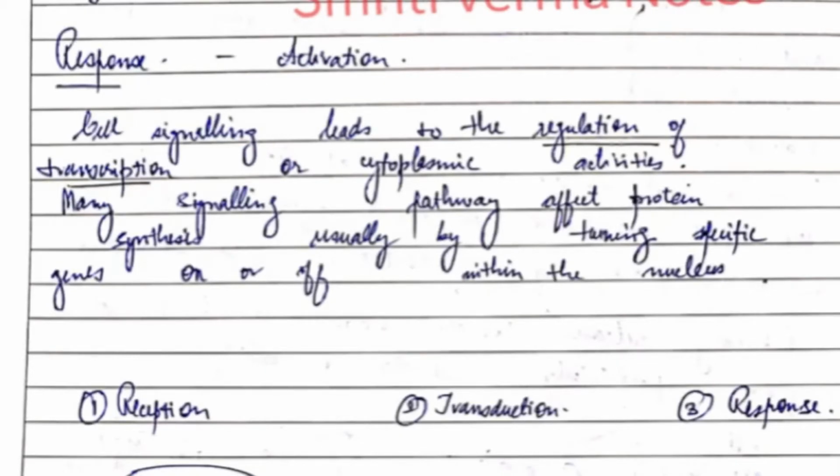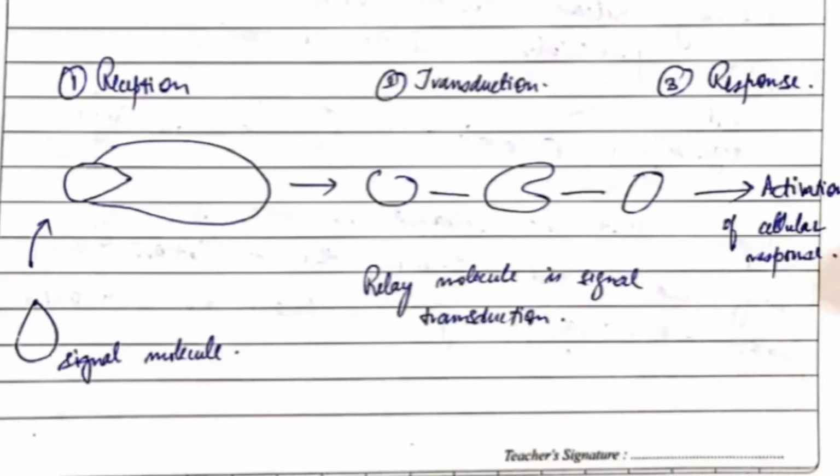Now you will see the diagram that has three stages. The first one, reception, transduction, and then the response. The cell signal molecule comes and binds. In the transduction, it relays molecules in signal transduction, and then finally it gets activated, that is the cellular response. Try to draw as many diagrams as possible. This helps in better understanding.